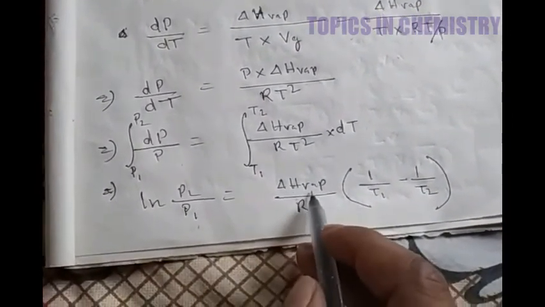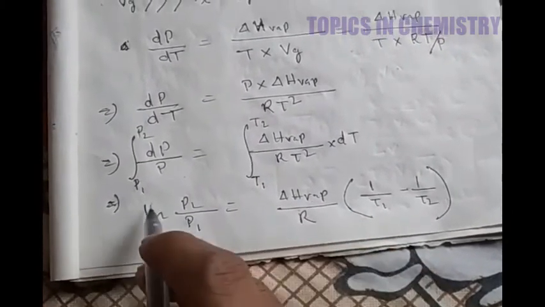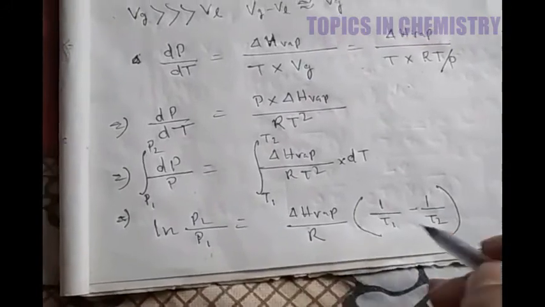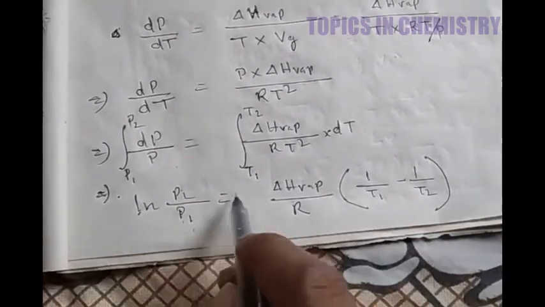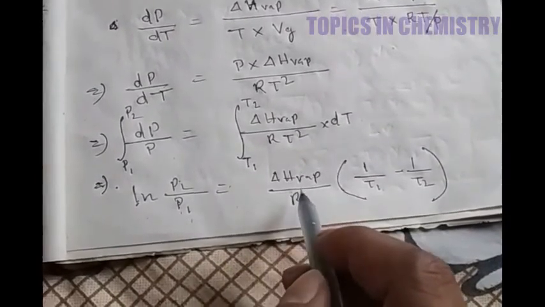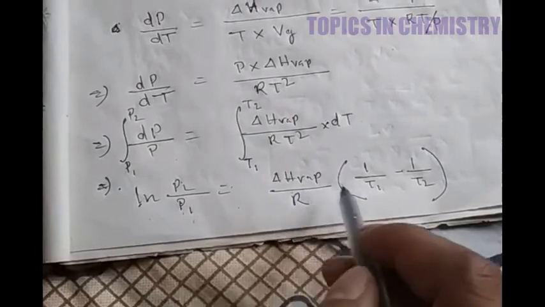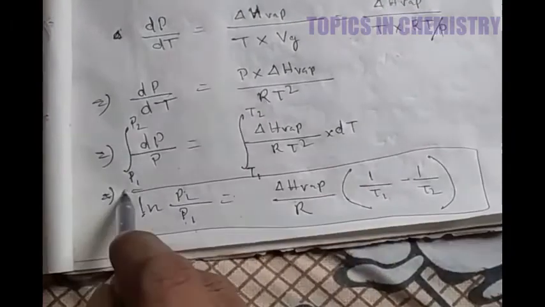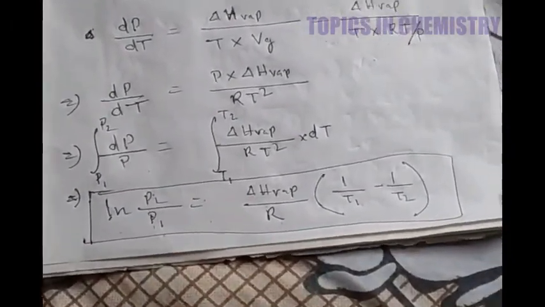This delta H vaporization means latent heat of vaporization. You can also write it as Lv. So finally you get the equation ln P2 by P1 is equal to Lv, latent heat of vaporization, by R into (T2 minus T1) by T1 T2. This is the final equation, and it is called the Clausius-Clapeyron equation.